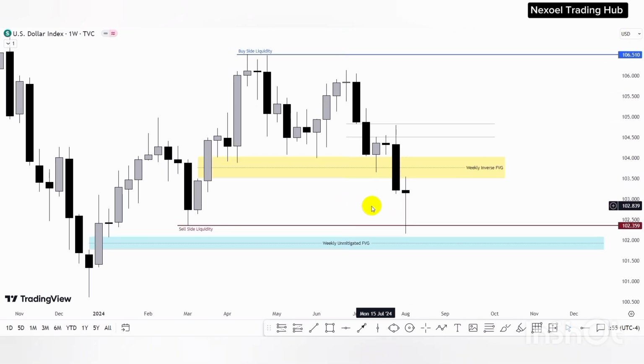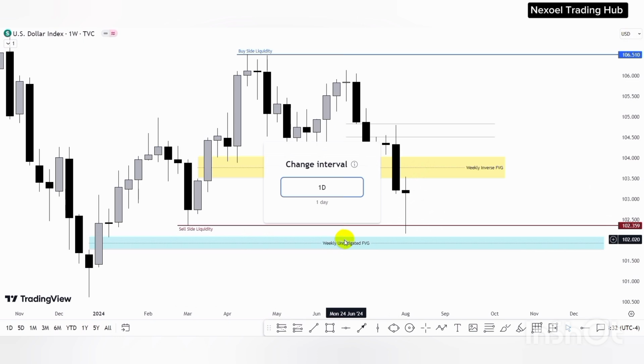So what we can see here is that price has not yet mitigated the weekly unmitigated fair value gap. So in the dollar index, we are still expecting to see downward price movement in the coming week. We actually expected an up close week last week, but for this coming week, we're expecting price to give us a down close week. So we are still expecting a further push of price into the weekly inverse fair value gap, and then we see price project to the downside when price comes to mitigate the weekly unmitigated fair value gap.